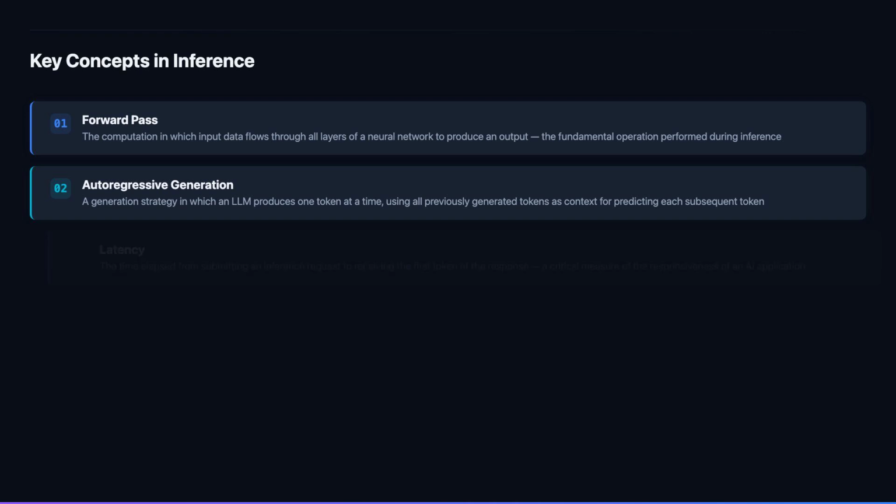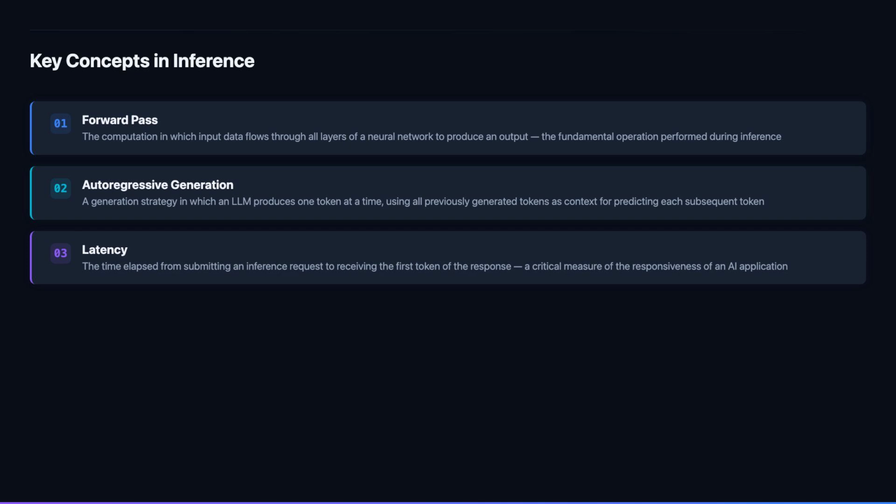growing context. Latency is the user-facing performance metric that determines whether an AI application feels responsive or frustrating. It is typically decomposed into time to first token, the delay before the response begins streaming, and inter-token latency, the time between each successive token. Time to first token is dominated by the pre-fill phase, in which the entire input prompt is processed in a single forward pass to populate the KV cache.